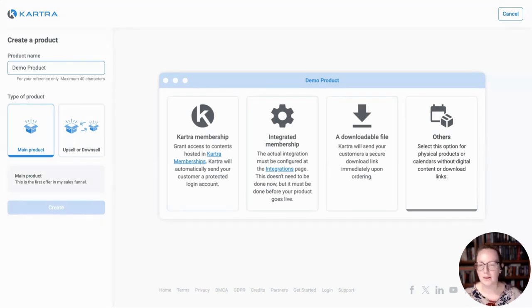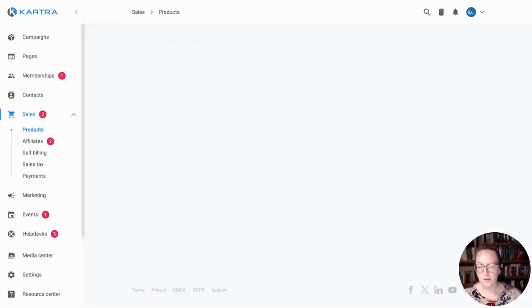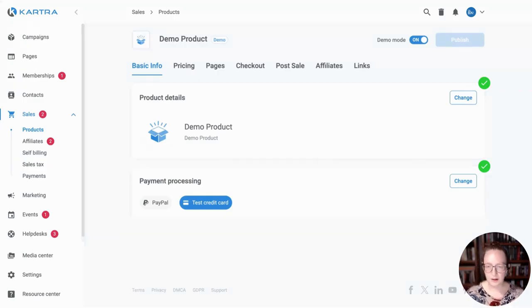And this is a really good catch-all option for if you're delivering a service or a product in some other way other than a downloadable file or a membership. You can select this to give access to calendar appointments if you want to sell calendars, if you're selling webinar sessions, if you are going to send a physical product, so you're going to actually send them something in the mail, you can choose other. So I'm going to select that. In this case, I'm going to show you the demo based on if you were shipping something so that we can cover shipping options as well, but I'll give you both options. So we create, and that sets up the framework of our product.